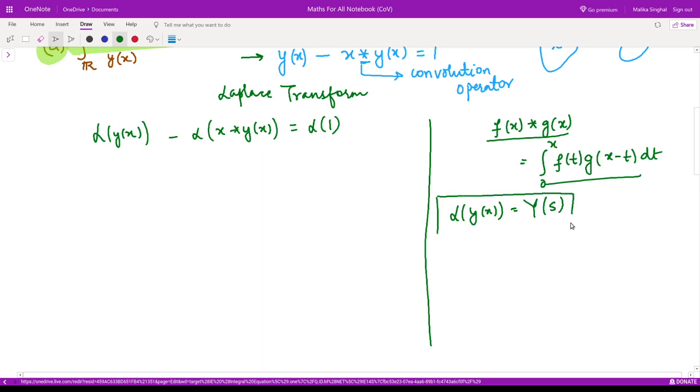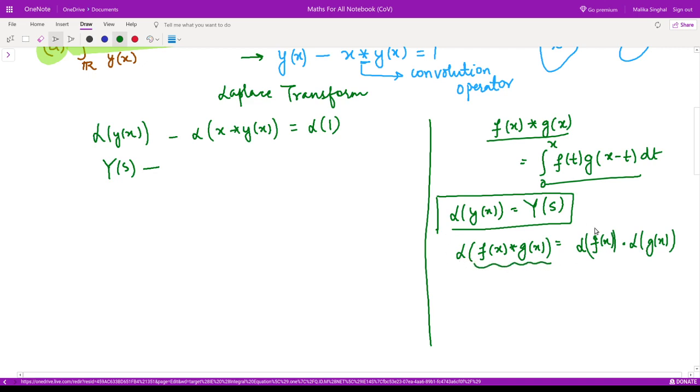This is the notation, so I can replace this term with capital Y(s), which is unknown at this point of time and which we have to solve for. Minus, here you should know that the Laplace transform of some function f(x) convolved with another function g(x) is equal to the Laplace transform of the first function multiplied by the Laplace transform of the second function. So after taking the Laplace transform, the convolution simply reduces to multiplication of the Laplace transforms.